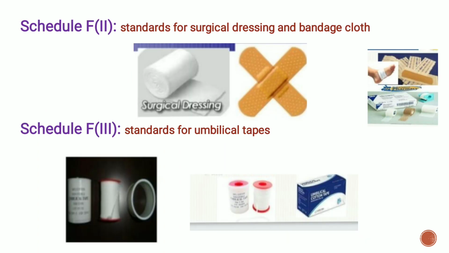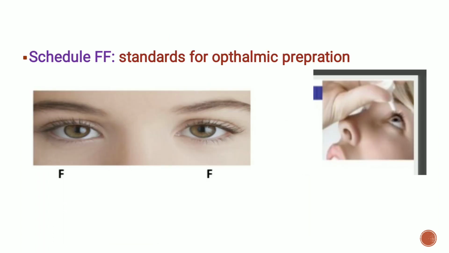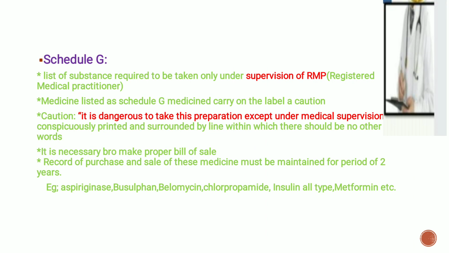Next is Schedule F2. It stands for the surgical dressings and bandage cloth, and Schedule F3 stands for the umbilical tapes. Next, Schedule FF. This FF stands for our two eyes. It stands for the ophthalmic preparations. Next is Schedule G.